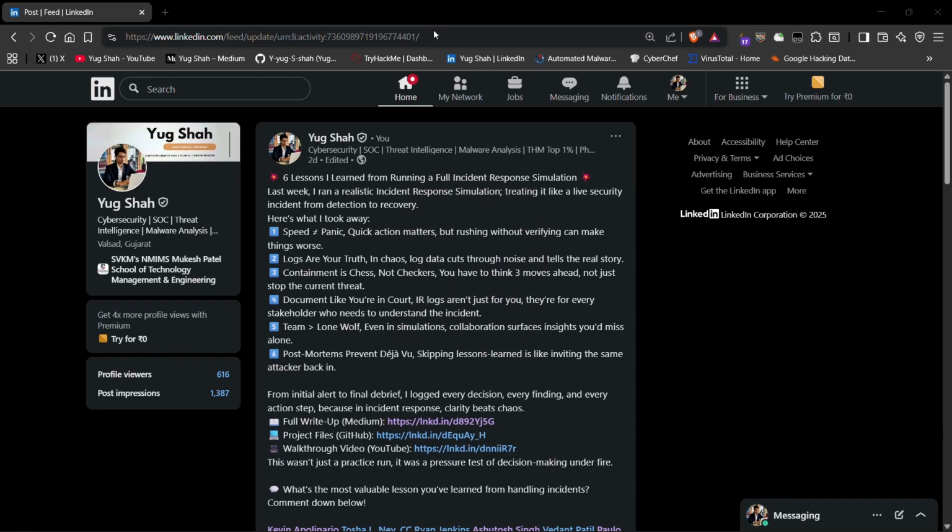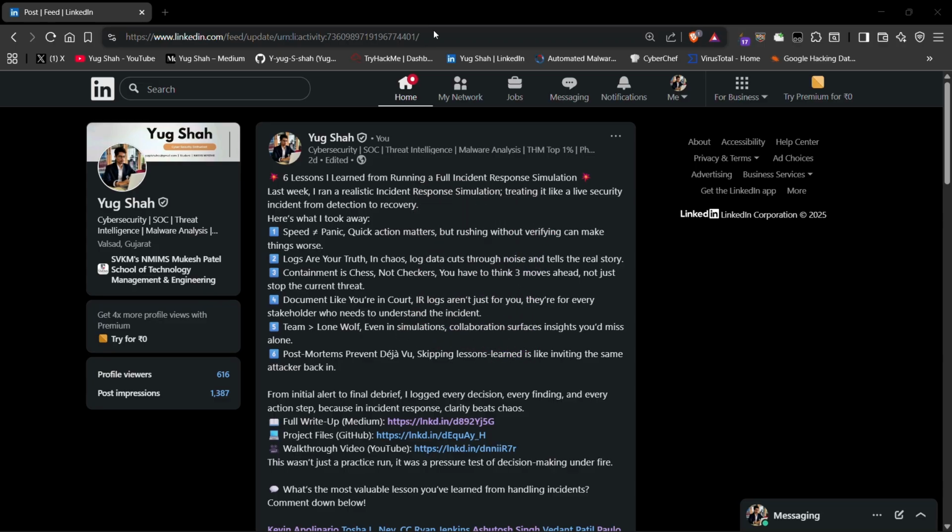Fourth, document like you are in court. Everything belongs in the record: what happened, when, what changed, and why. In this repo, there's the incident logs and incident timeline, structured notes across the files.